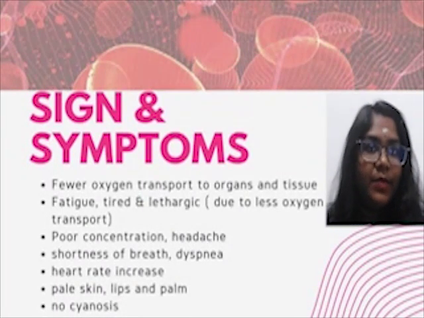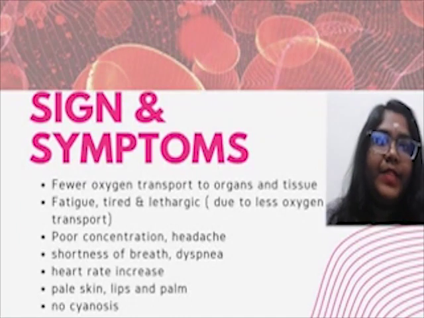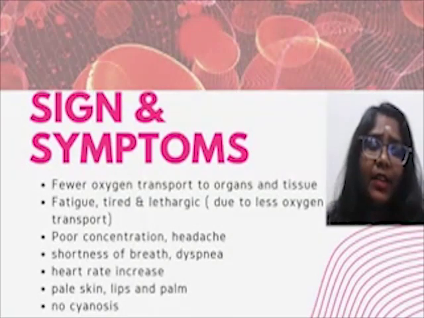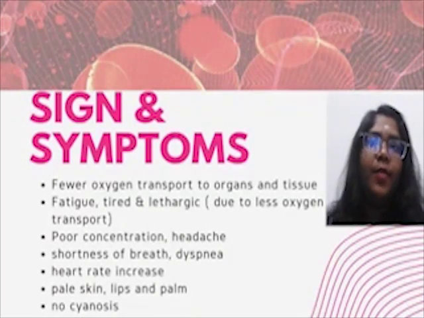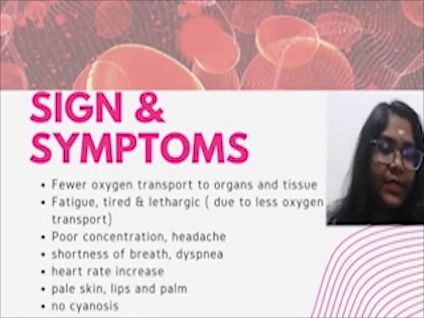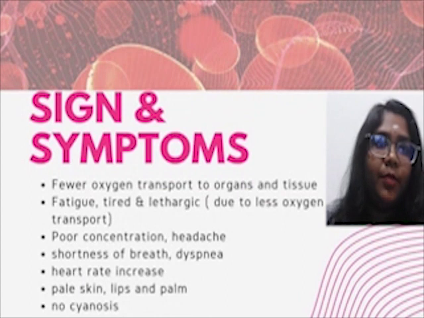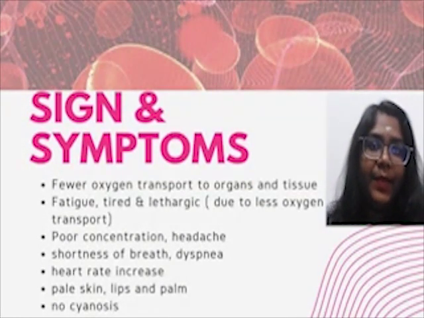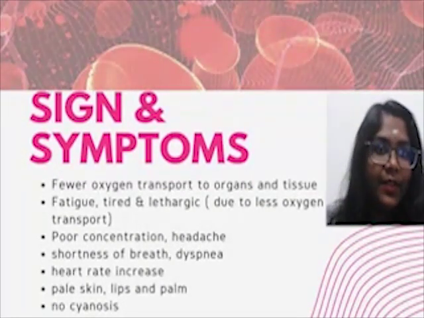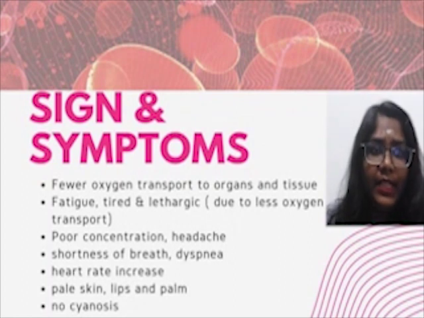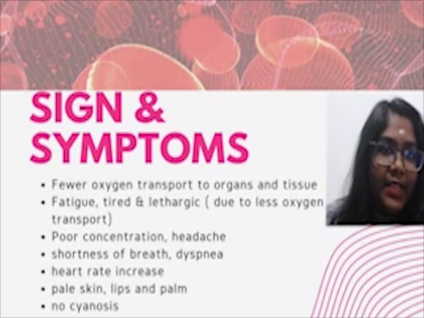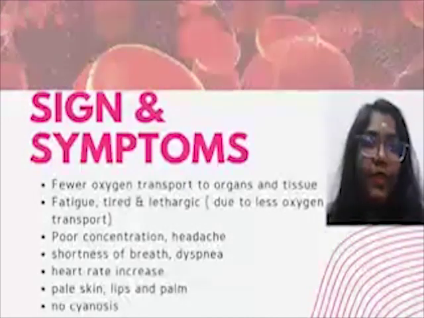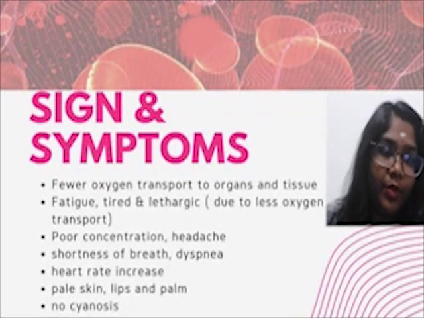First and most obvious symptoms are pale skin, lips and palm. This paleness is because of an abnormal loss of color from normal skin or mucous membranes. Next is shortness of breath, also known as dyspnea, and also an increase in heart rate. Without enough iron, your body can't produce enough of a substance in red blood cells that enables them to carry oxygen, in the form of hemoglobin.